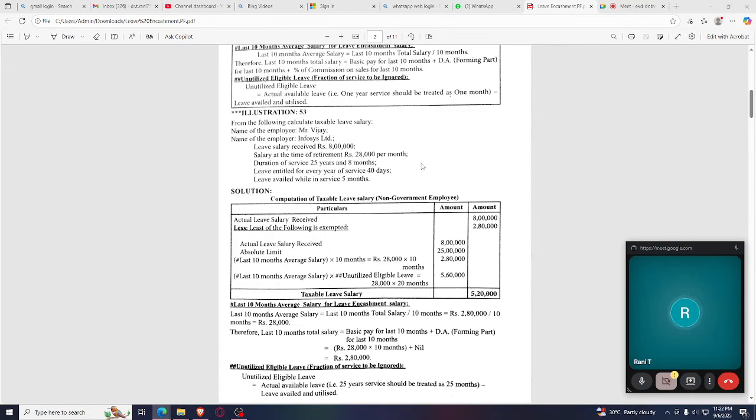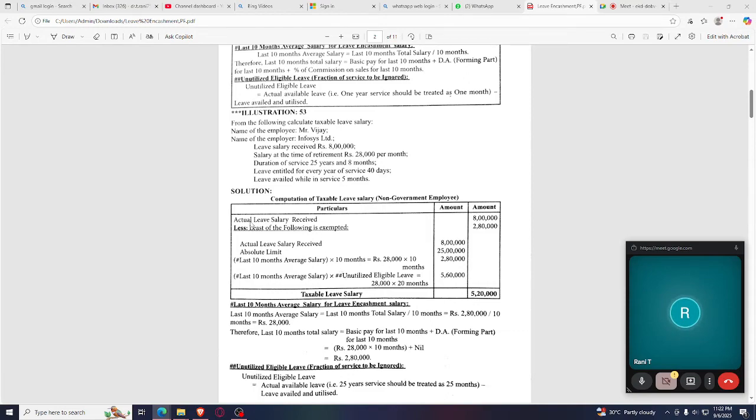And here he has received a leave salary of 8 lakhs, and salary at the time of retirement is 28,000 per month, and he has 25 years of experience. This 8 months we need to ignore while calculation of encashed salary. And leave entitled for every year of service is 40 days, and leave availed while in service are 5 months. Let me go inside to learn the provisions.